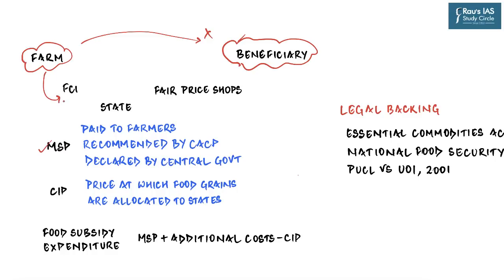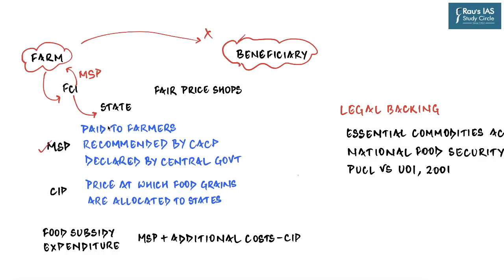Food Corporation of India procures these grains in return for minimum support price or MSP. So the food grain is given to FCI and in return FCI gives the farmer MSP. And this MSP is declared and paid by the central government. And so at the first stage, the ownership of the grains is acquired by an agency of the central government. But we know that they have to end up in the hands of beneficiaries. And so it is important for them to be acquired by the state governments. And that is the second stage of this long chain of events.